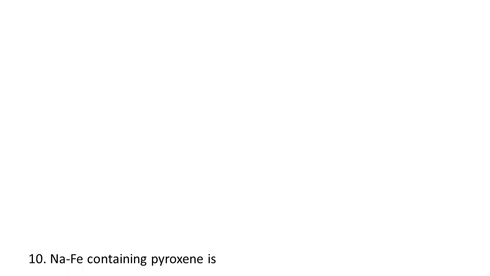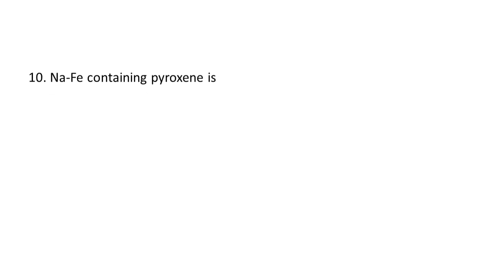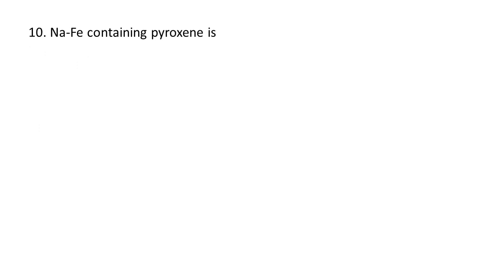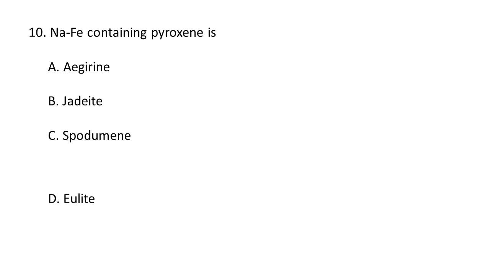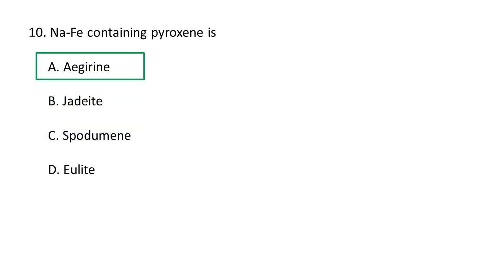Next question. Sodium iron containing pyroxene is, the choices are A. Aegirine, B. Jadeite, C. Spodumene, D. Eulite. Sodium iron containing pyroxene is known as aegirine. So, the correct option is A. Aegirine.